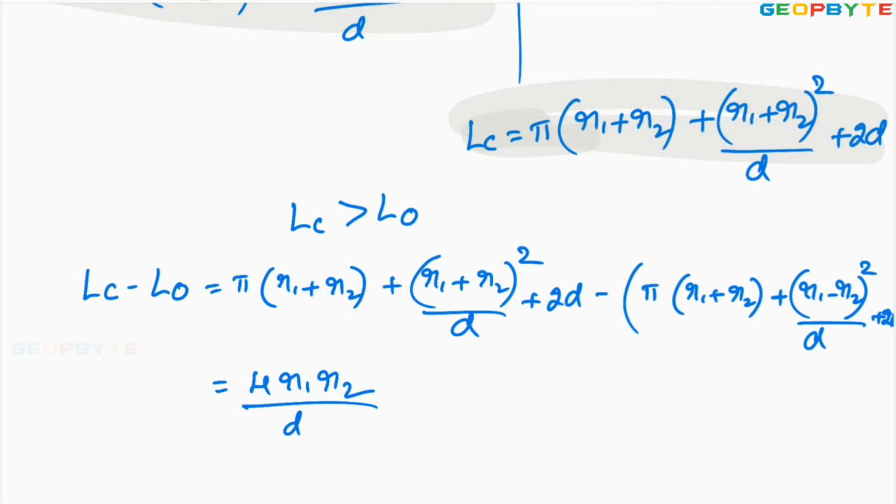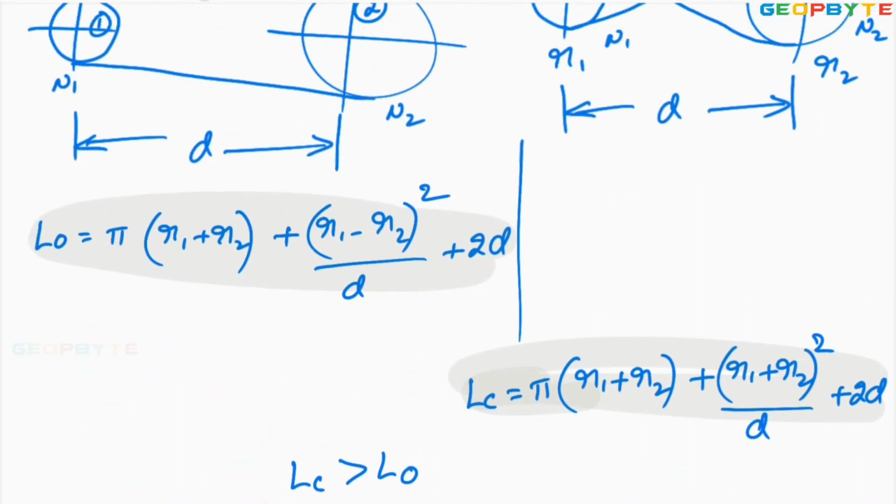So if you want to shift from a crossed belt drive to an open belt drive, this much length has to be removed. Otherwise, the same length of belt has to be added if you want to shift from an open belt drive to a crossed belt drive. Look at the options.